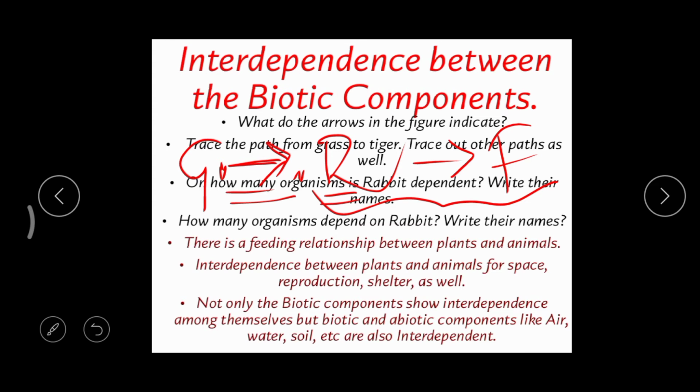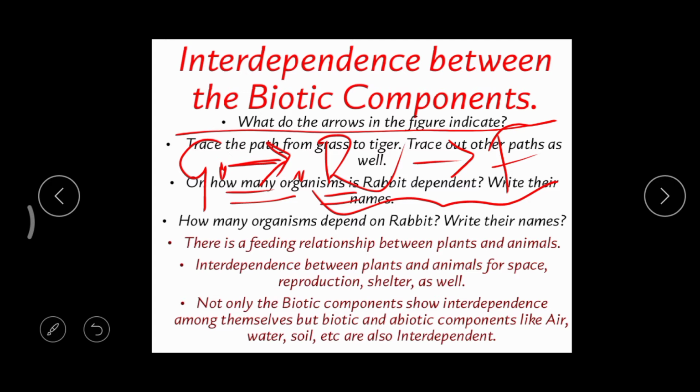Then there are feeding relationships between plants and animals. Just now I told you in this example, right? So this is a feeding relation. Grass is related to rabbit, and the rabbit is related to the fox. Why is this relation formed? It's not any blood relation. It is a food relation. Just because of their food habits, these three are connected, related. Got it?